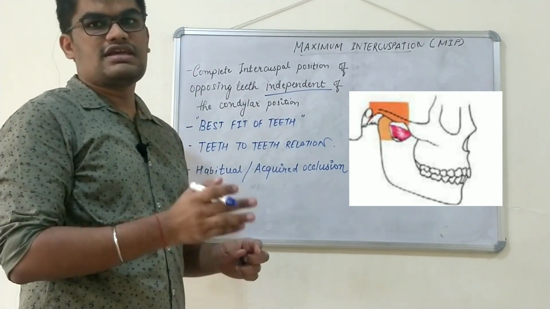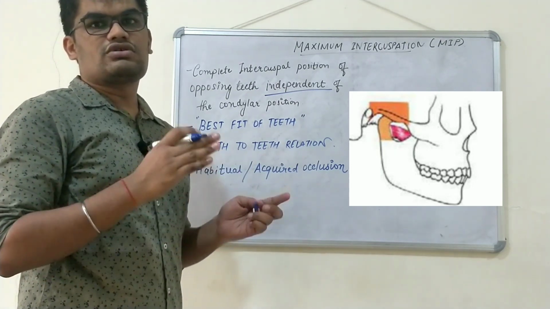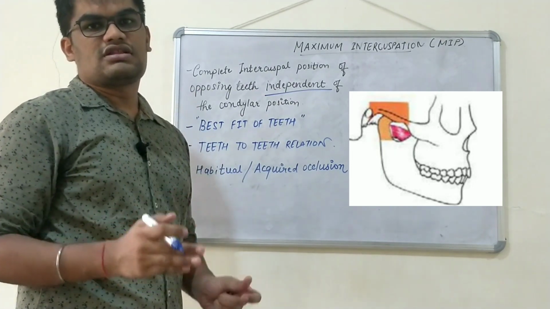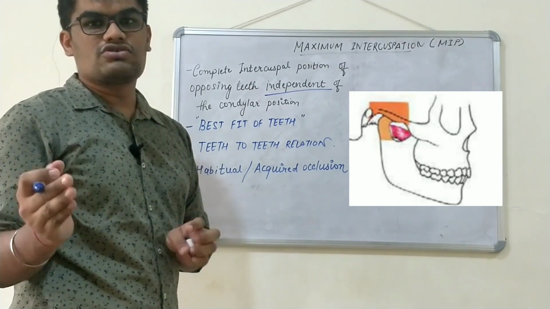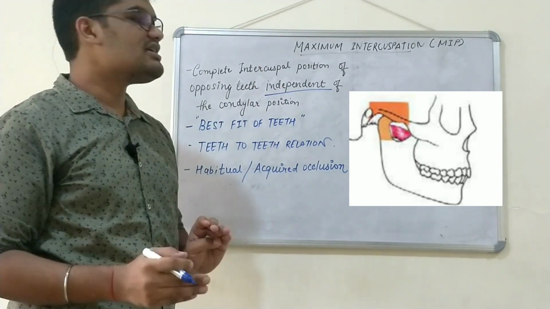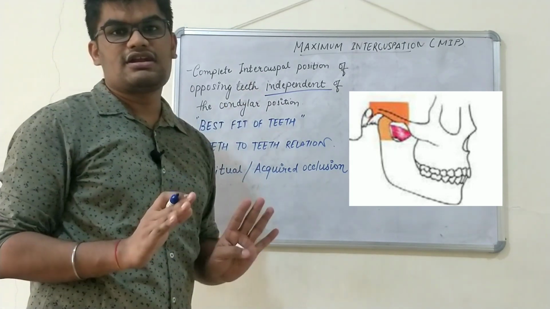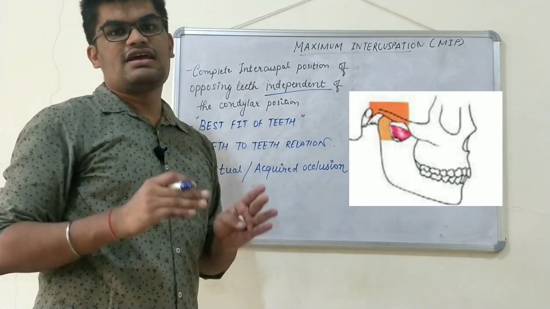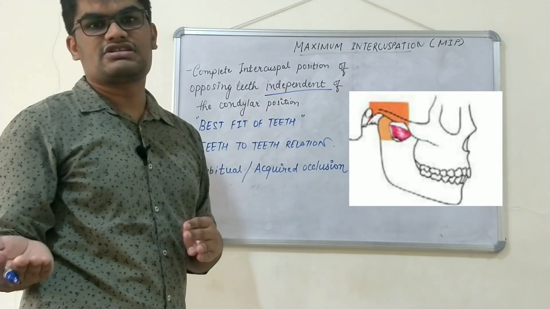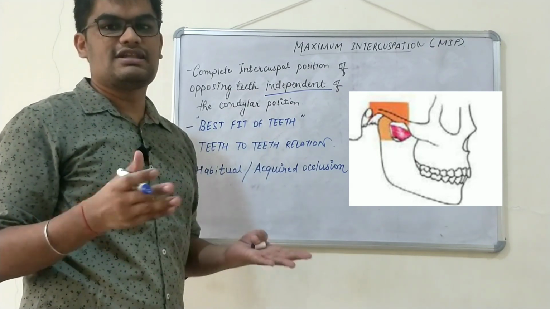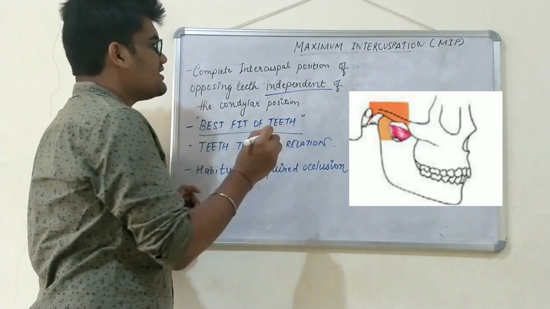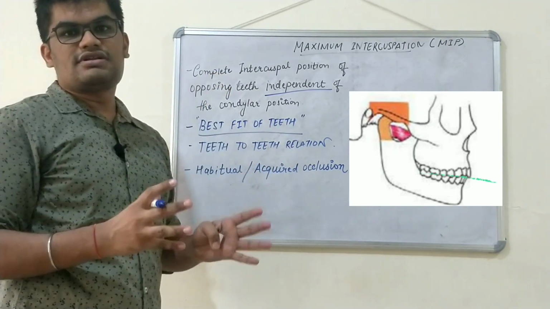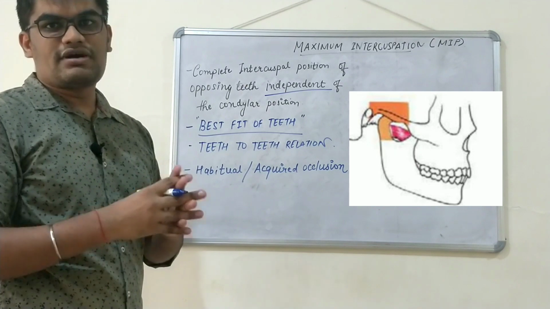On the contrary, centric occlusion was totally dependent on the condylar position. The condyle has to be in centric relation to obtain centric occlusion, whereas maximum intercuspation is totally independent of the condylar position. The condyle does not need to be in centric relation, or it might be in centric relation, it depends. By far it is called the best fit of the teeth, because in this position there is complete intercuspal locking of the upper as well as lower teeth.